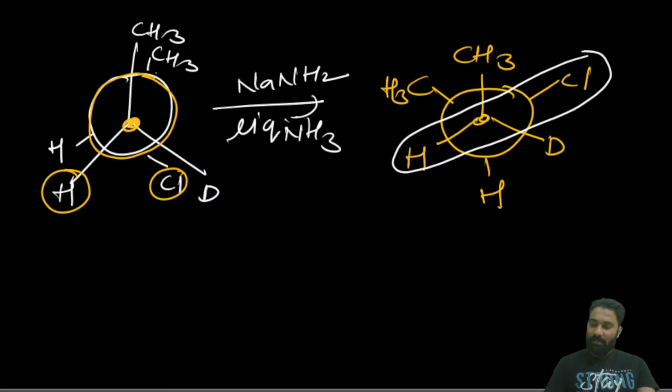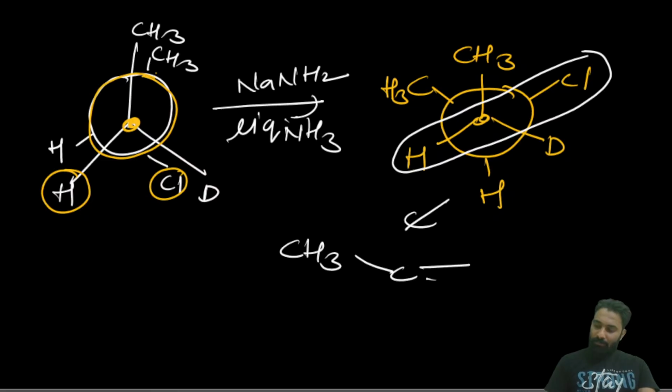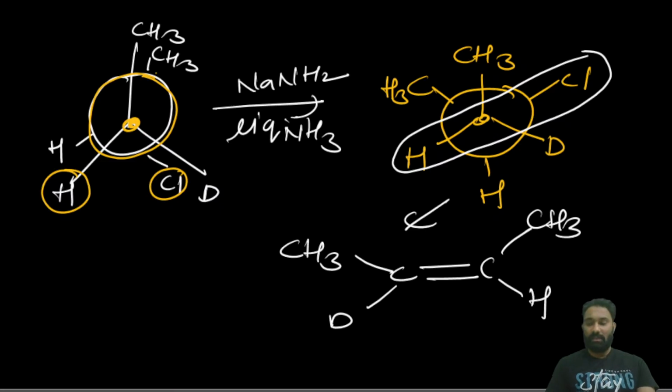When these are eliminated in the trans form, what is the product we will get? Here the CH3, a double bond, here the D, and here it will get the CH3 and here it will get the H. Clear?